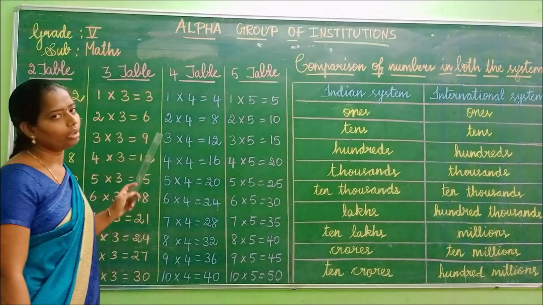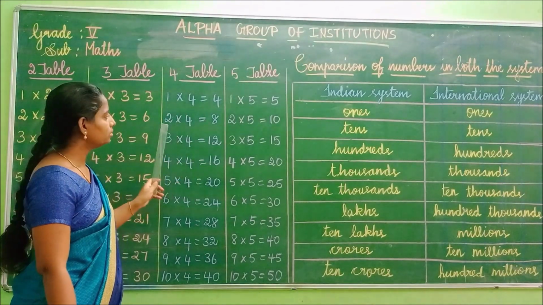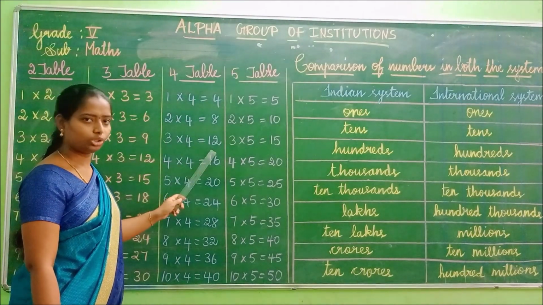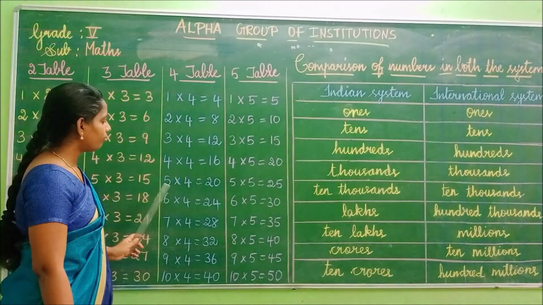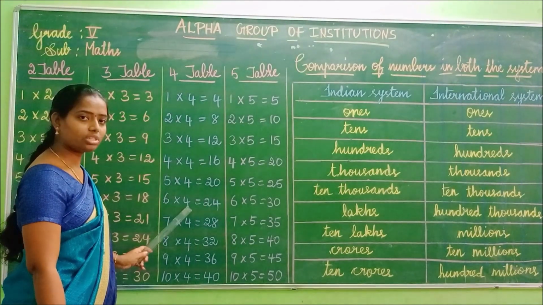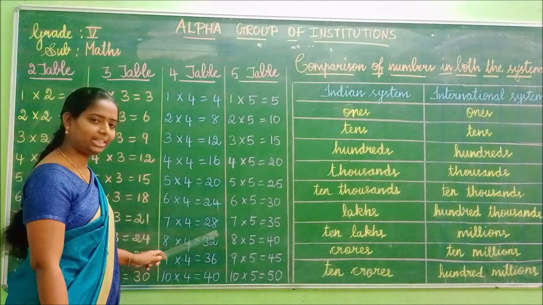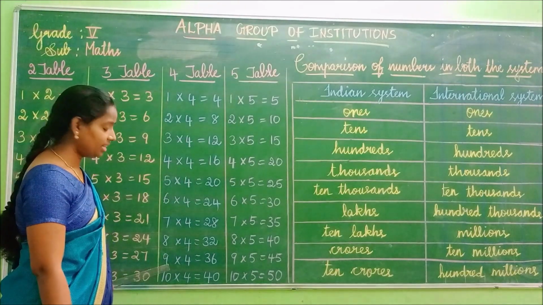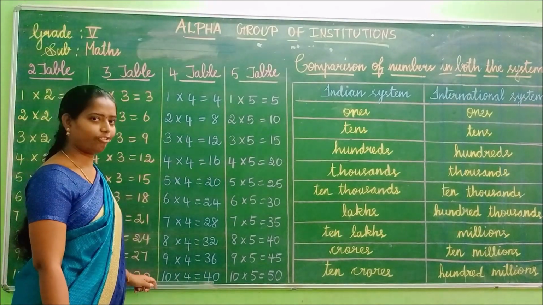Okay, children. Next we are going to see 4 table. 1 4 is 4. 2 4s are 8. 3 4s are 12. 4 4s are 16. 5 4s are 20. 6 4s are 24. 7 4s are 28. 8 4s are 32. 9 4s are 36. 10 4s are 40.